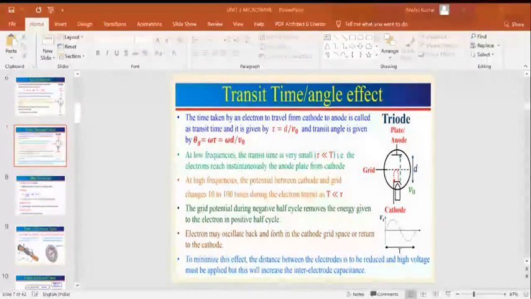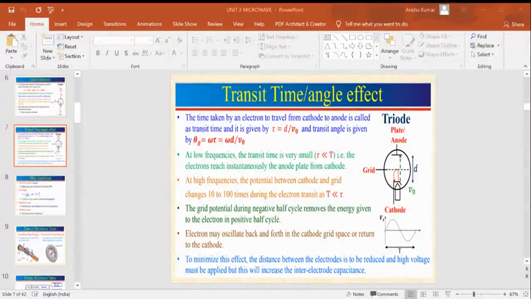At lower frequency its effect is negligible, but at higher frequency, as transit time is proportional to distance, and if something is generated at point P1 and another at point P2, and the distance between P1 and P2 is very, very small, then it plays a major role.